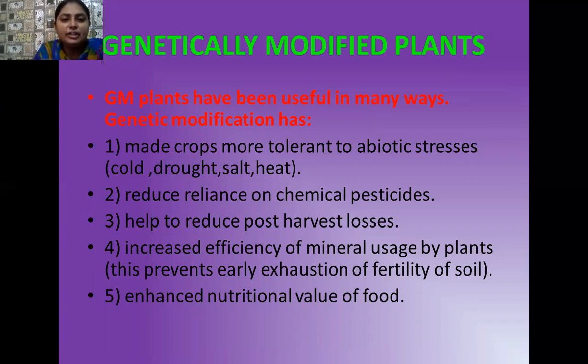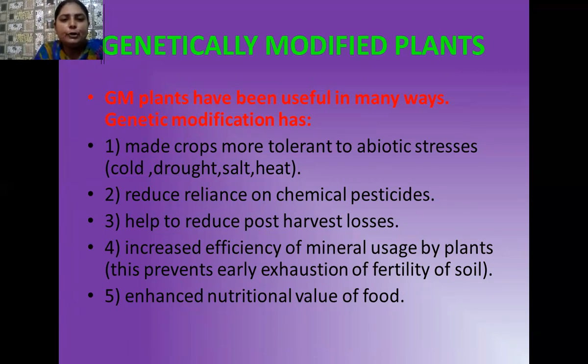And these transgenic plants reduce reliance on chemical pesticides, because earlier we were more and more dependent on agrochemicals, but they cause environmental pollution, as well as depleting the nutrients present in our soil. So by making use of these transgenic plants, we are less dependent on chemical pesticides.